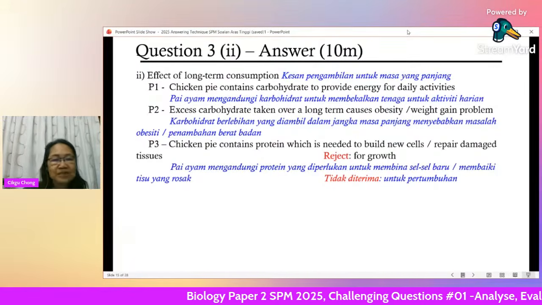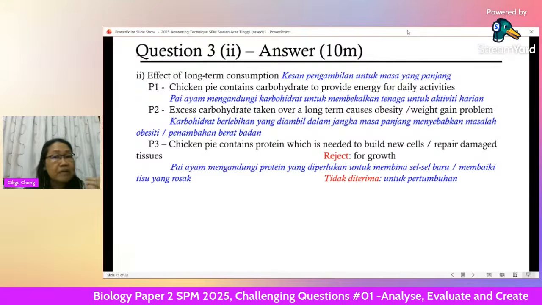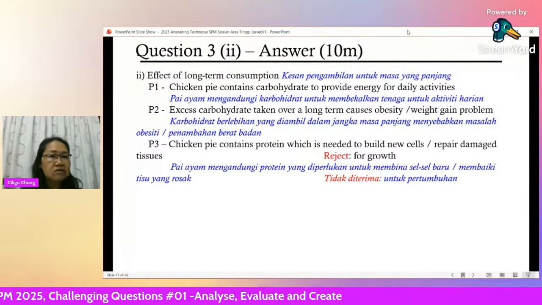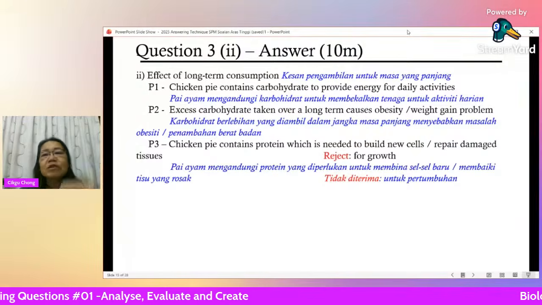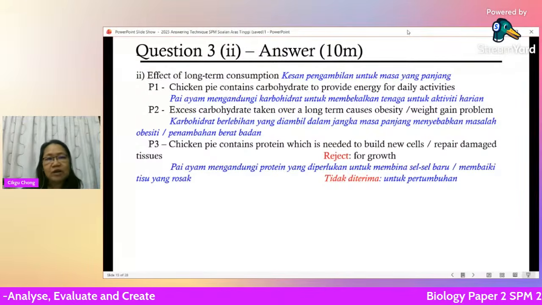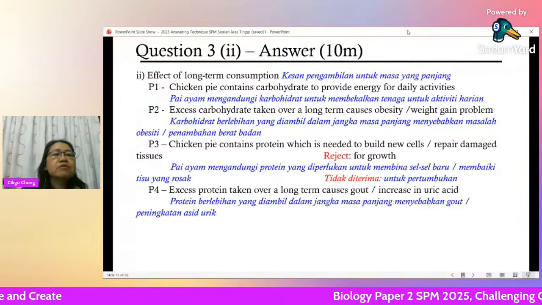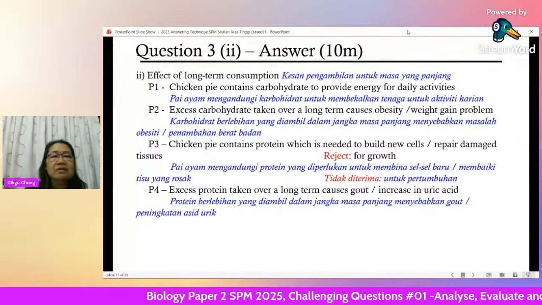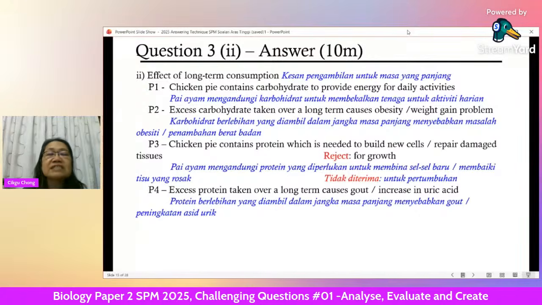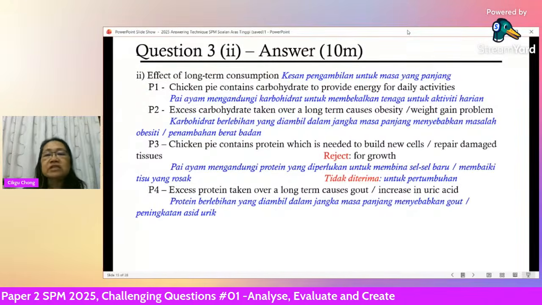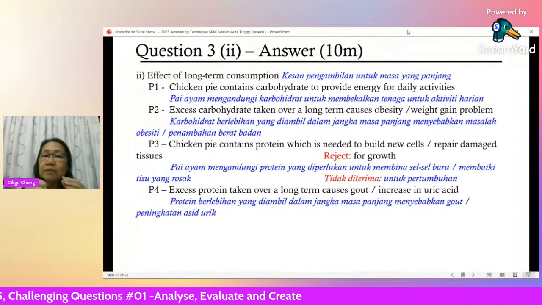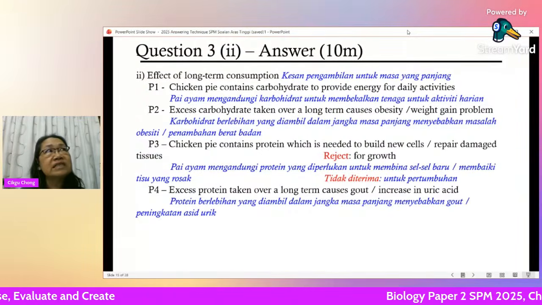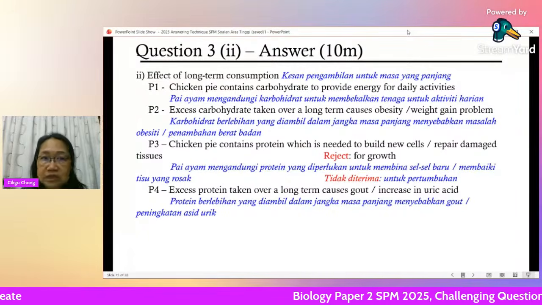Okay, let's go on. So we don't accept for growth. You can say build new cells. This one you're still adults, still carrying on building, not build new cells, repair damaged tissues. Okay, next, excess protein. You have protein, yes, good, but excess protein, no good. Taken over long term causes gout, increase in uric acid. So we talk about the bad points. You have protein, but too much already. What is the bad consequences?